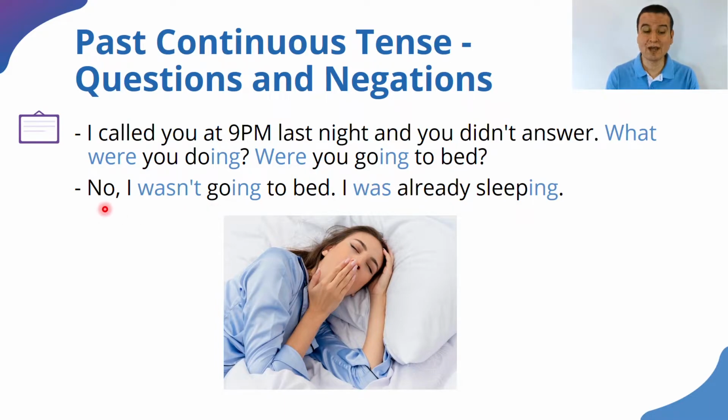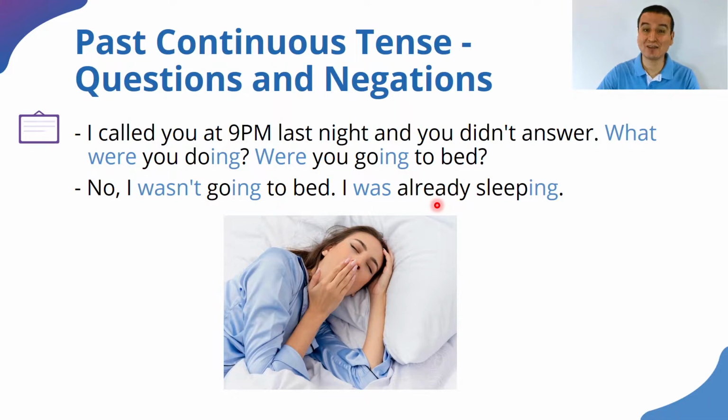Were you going to bed? No, that is the answer. I wasn't going to bed. For a negation, we use the adverb not attached to the auxiliary be. In that case, we say I was not, or we can contract it, I wasn't going to bed. And then I was already sleeping. So that is an affirmation actually. I was sleeping. I was already sleeping. Already indicates some time there. I was already sleeping. So those are the structures that you need to take into account for questions and negations in the past continuous tense.